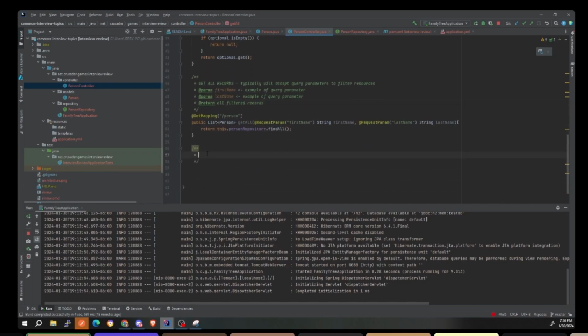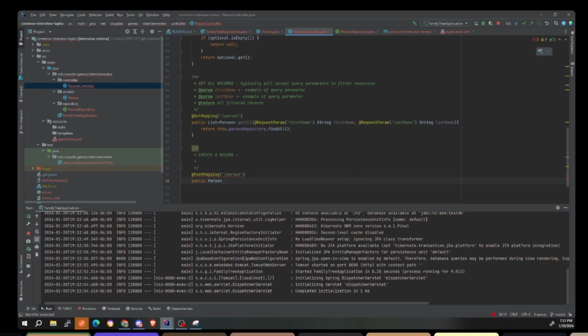Okay, and then the next one here is create a record. This will require a body. So let's put that in here. First, this is a post mapping. Okay, and it's going to use the exact same resource name, right? The same endpoint as get all. That's what your create endpoint is going to be too. It's going to be post mapping, and you're going to have public person. Typically, you return the resource that you created.